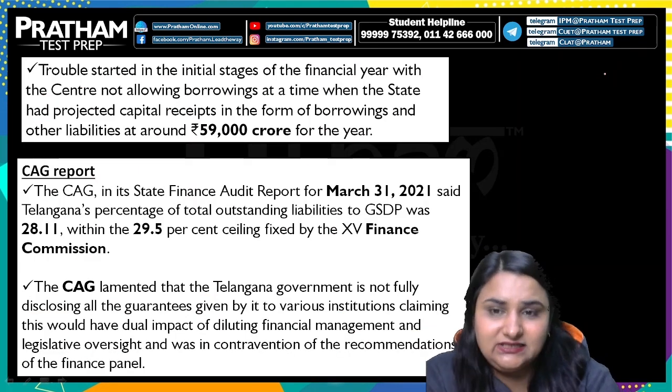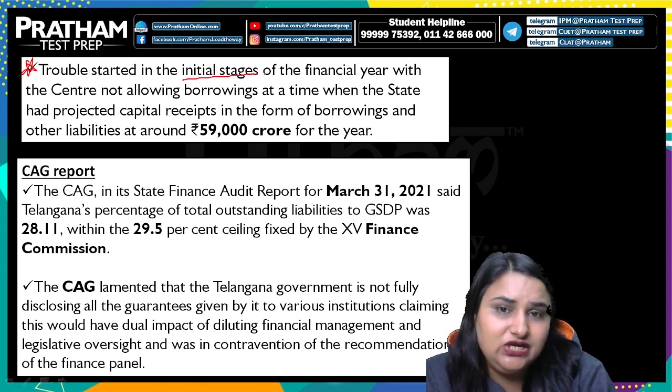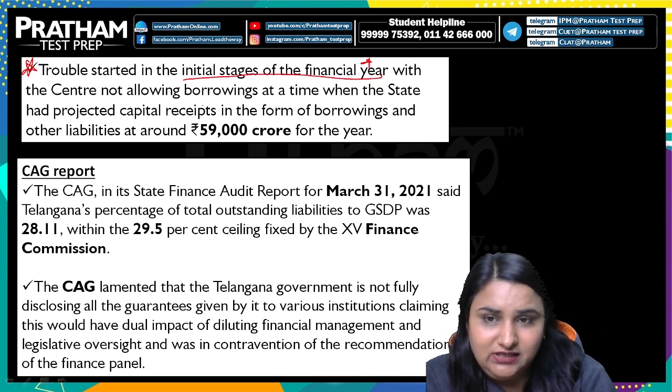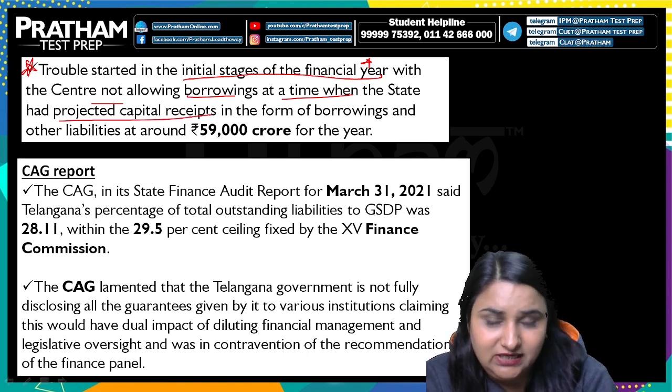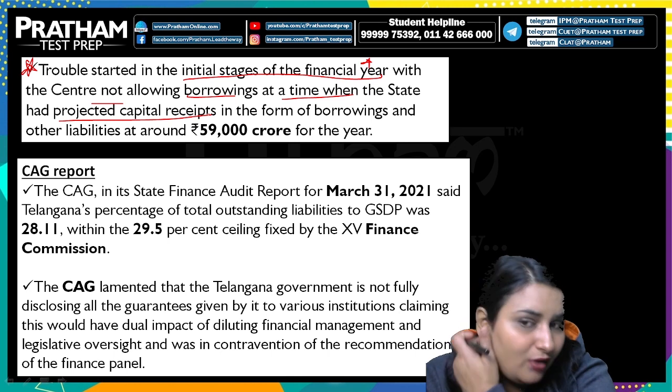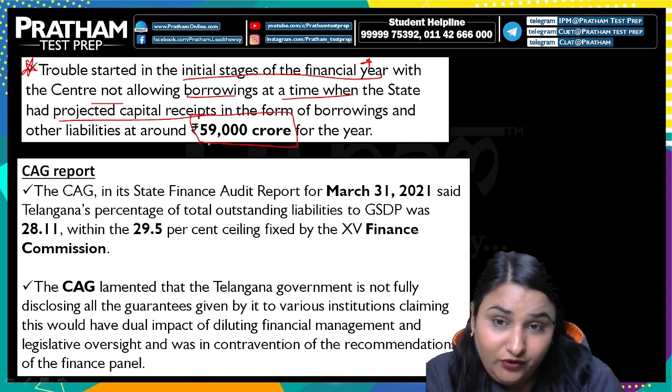So you can see that it is facing a lot of issues, and this trouble started in the initial stages of the financial year with the center not allowing the borrowings at the time when the state had projected capital receipt in the form of borrowings and liabilities at around 59,000 crores for the year.